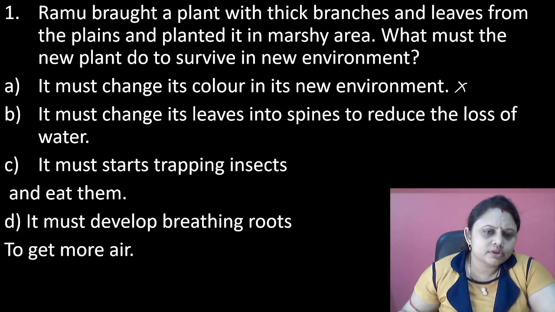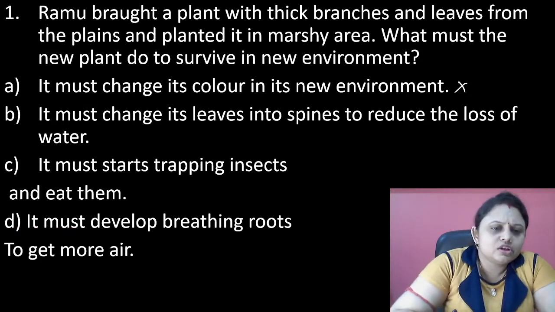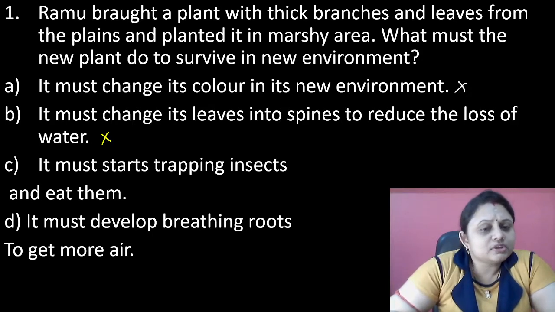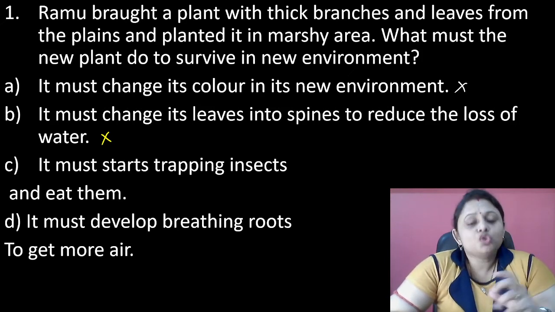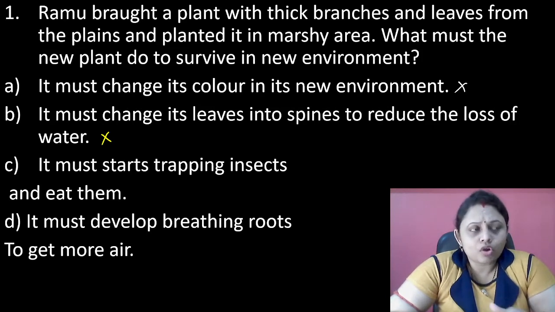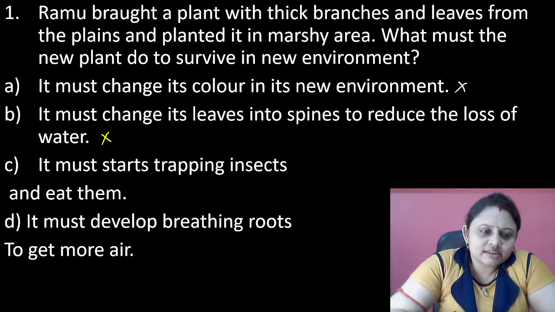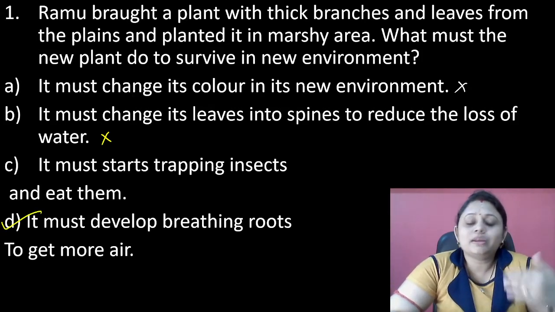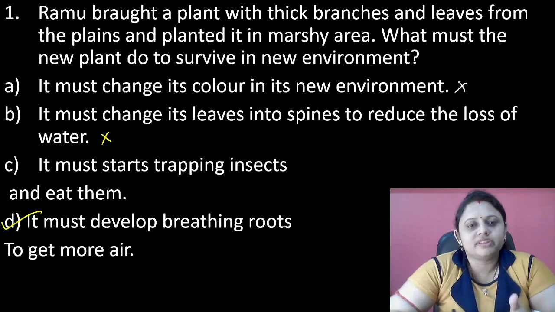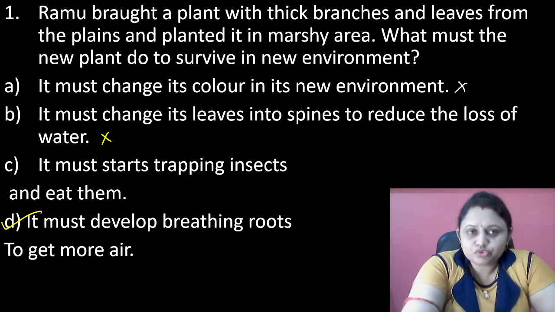Next, it must start trapping insects and eat them. Only insectivorous plants trap insects and eat them to fulfill their nitrogen requirements. No, in general, the plants present in plains do not do that. Next, it must develop breathing roots to get more air. Yes, it is the correct option. As I said, there is plenty of water, so they develop aerial roots for breathing. Clear? Let's move to the next question.